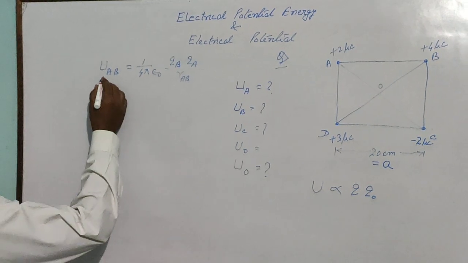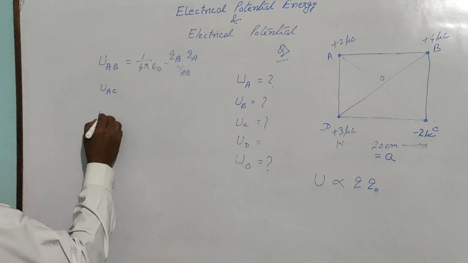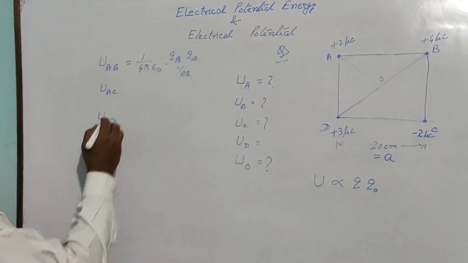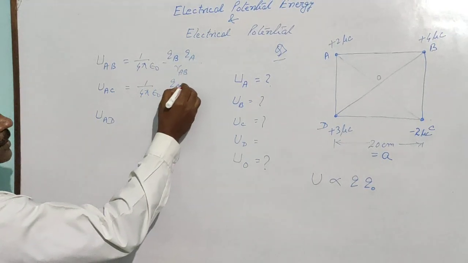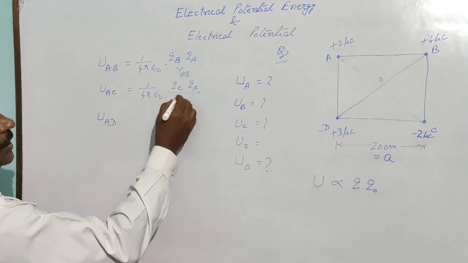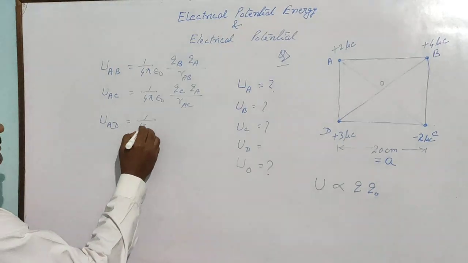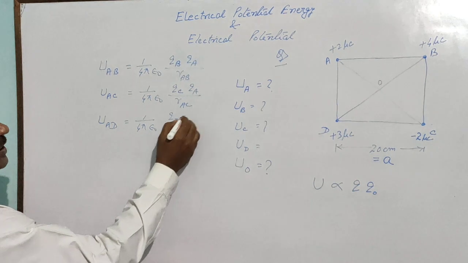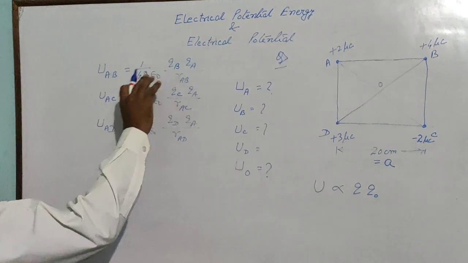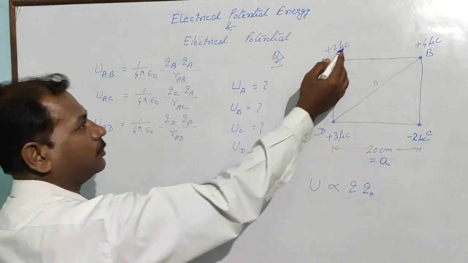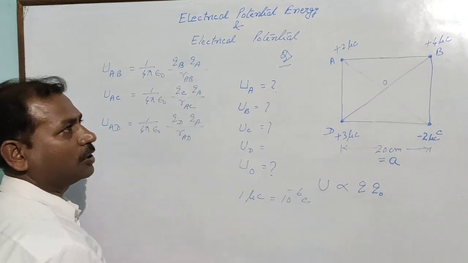So first you will find out at A due to B, then at A due to C, then at A due to D. Similarly you can write charge at C, charge at A by R AC. Similarly substitute for charge at D, charge at A by R AD. You substitute the values; it is in microcoulomb, so you know the meaning of micro, 10 to the power minus 6 coulomb.